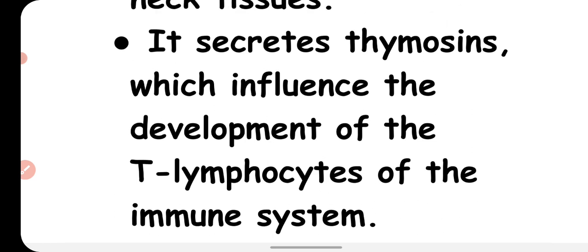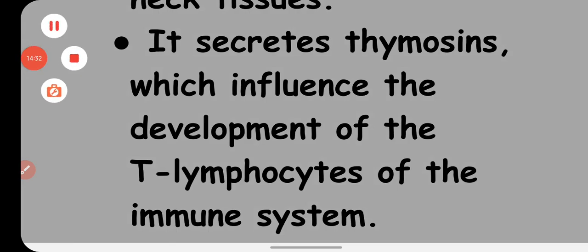So thymosin is the hormone which is released from the thymus gland and influences the development of the T lymphocyte cells, which is a kind of white blood cells in our immune system.